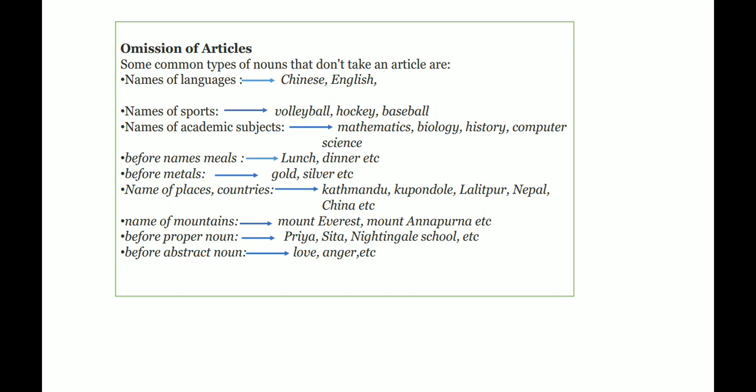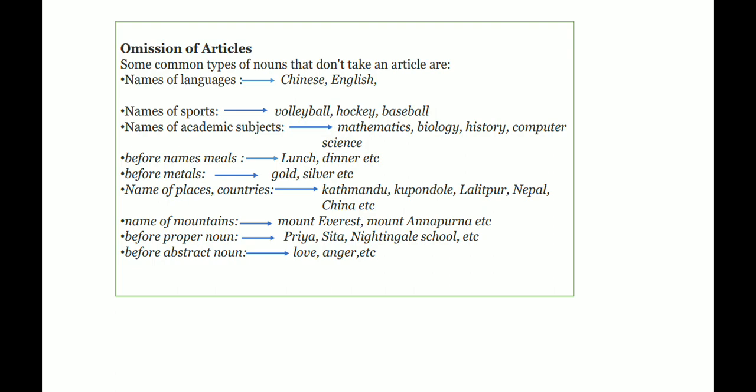We have a few rules. Some common types of nouns that do not take articles are: before the names of languages like Chinese, English, we do not use articles. Before the names of sports and academic subjects, we do not use articles. Sports like volleyball, hockey, baseball, football, and academic subjects like mathematics, biology, history, computer science, we do not use articles. Before the names of meals like lunch, dinner, no articles. Before metals like gold, silver also, we do not use articles.